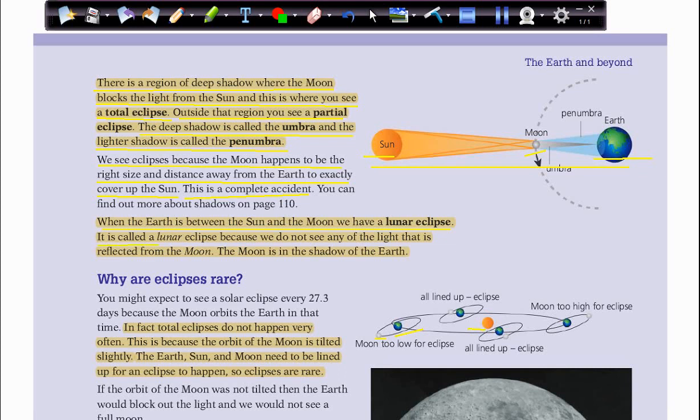It's called a lunar eclipse because we don't see any of the light reflected from the moon. The moon is in the shadow of the earth. So in this case, we can see it as an orange or red moon.